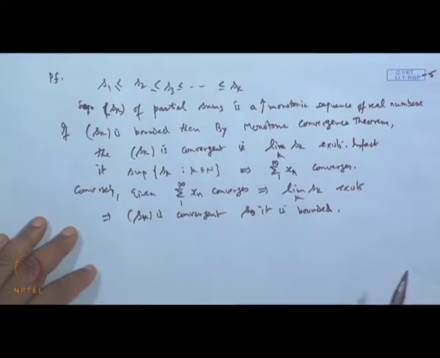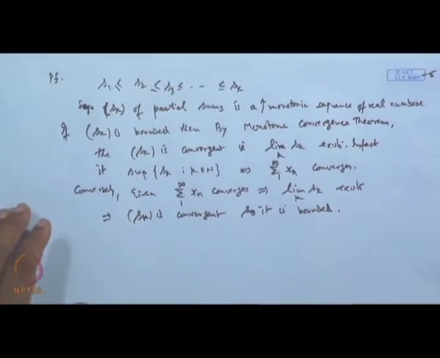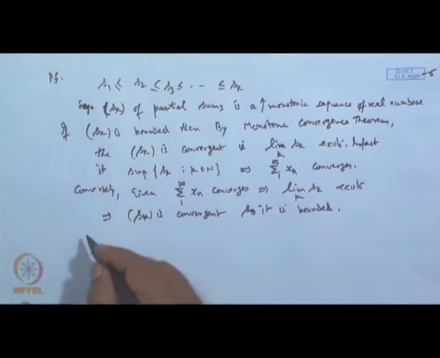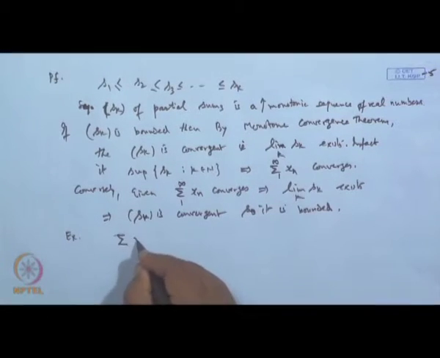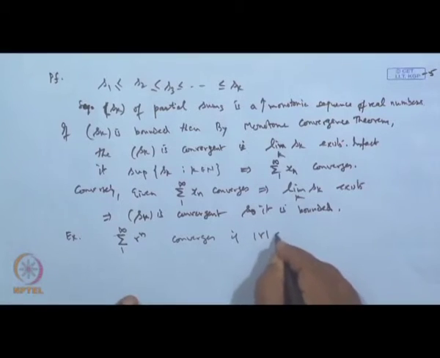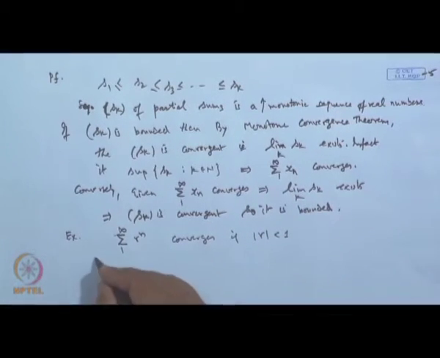Now, if we look at the series we have seen as an example, sigma r^n, 1 to infinity, we have seen that this series converges if mod r is less than 1. But if mod r is greater than or equal to 1, then what happens?